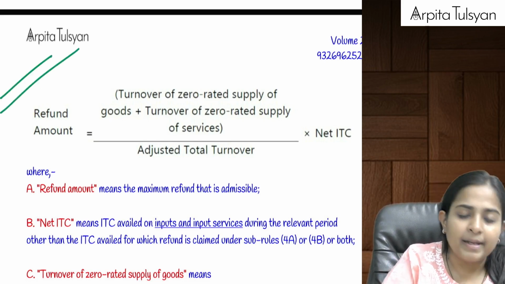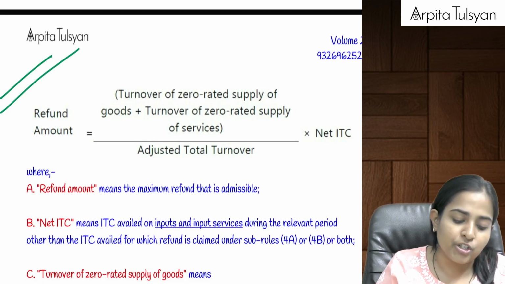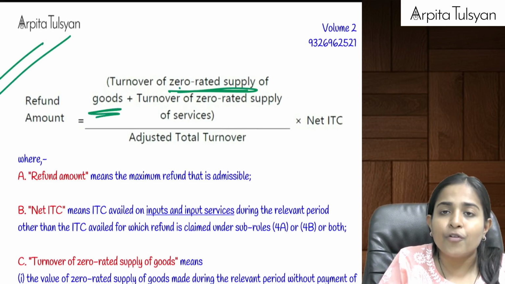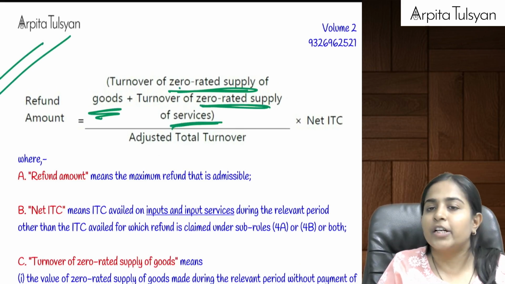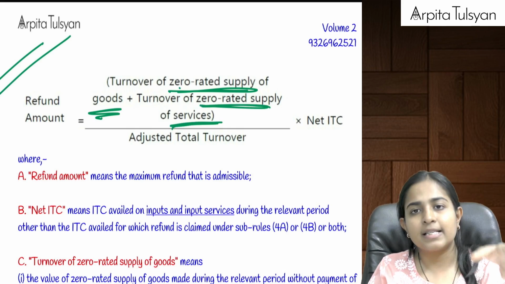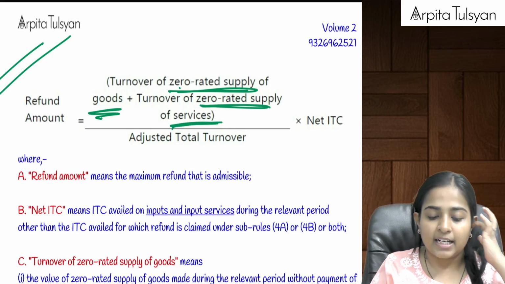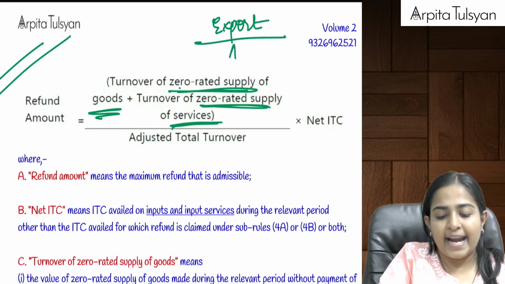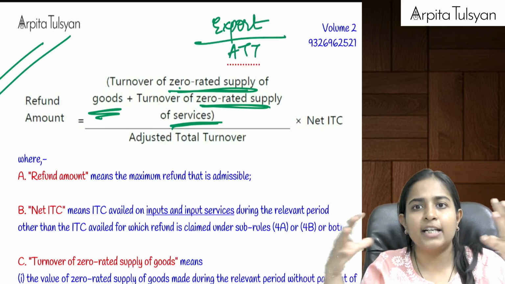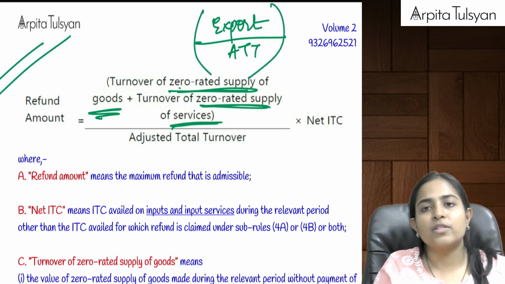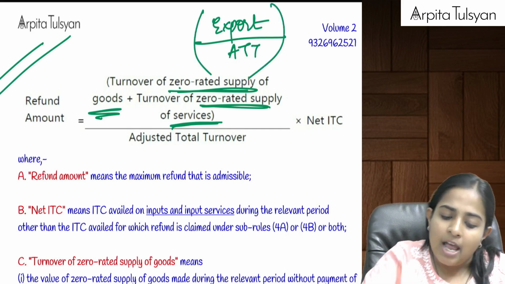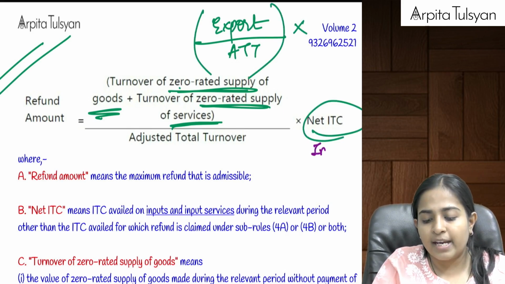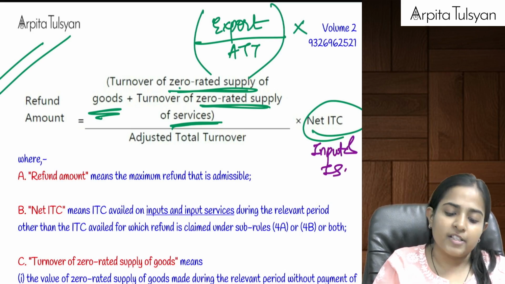But there is a formula of refund that will be eligible for you. Refund amount is equal to turnover of zero rated supply of goods and turnover of zero rated supply of services, means whatever you have exported in goods plus whatever you have exported in services, that turnover will be total. Means in the numerator we have got the export turnover divided by adjusted total turnover. By doing this we will get the proportion of exports that we have done. That proportion will be applied on your net ITC. Here net ITC will be of inputs as well as input services. So this much amount.